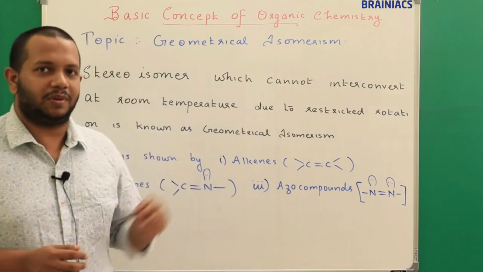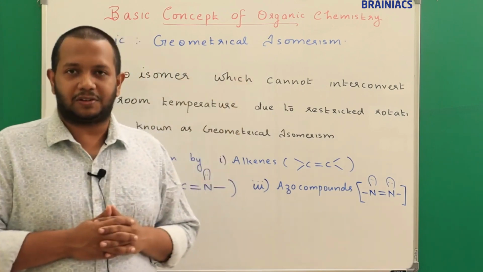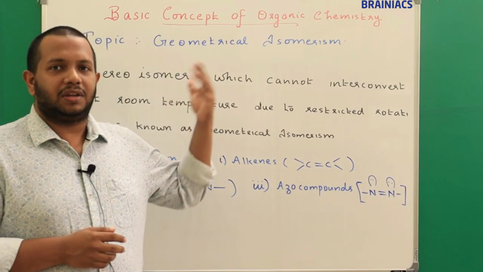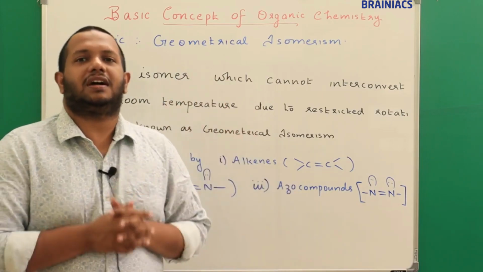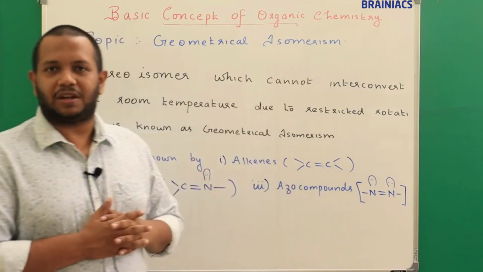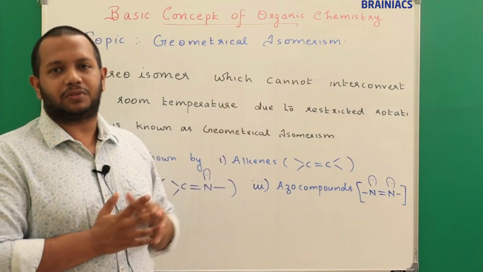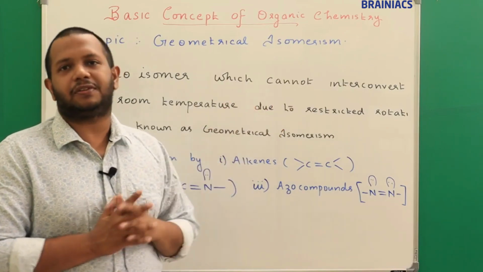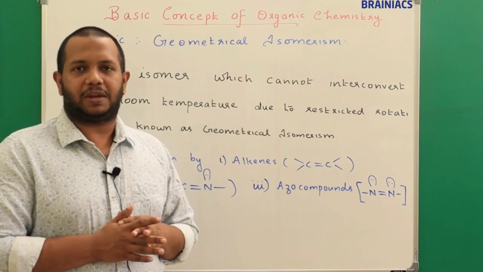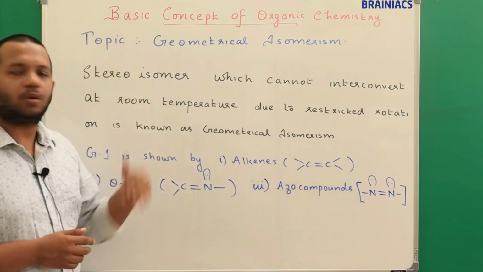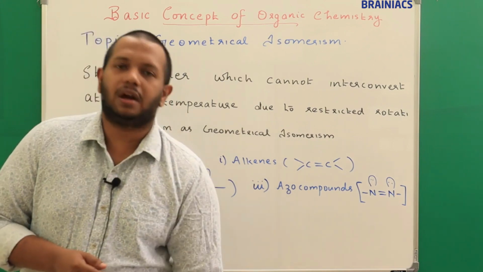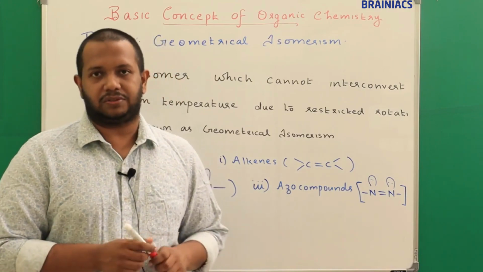So in our last class we were just seeing the classification of isomerism. Then we have seen what is basically structural isomerism, we have seen it completely. Then we went to stereoisomerism, its classification and definition I have explained. Now we are going into detail. The first among that is geometrical isomerism.